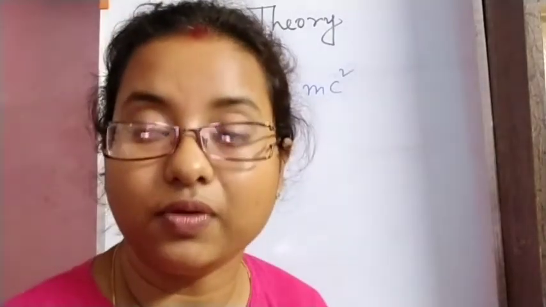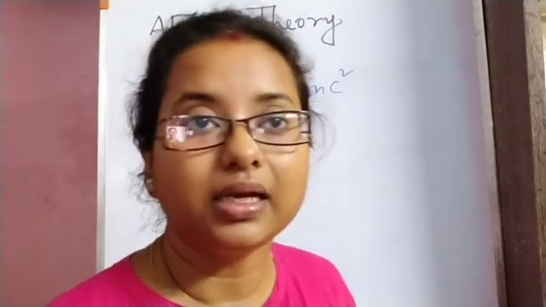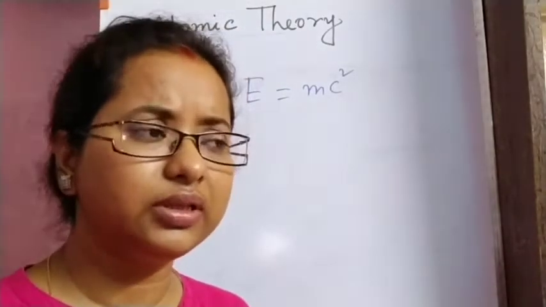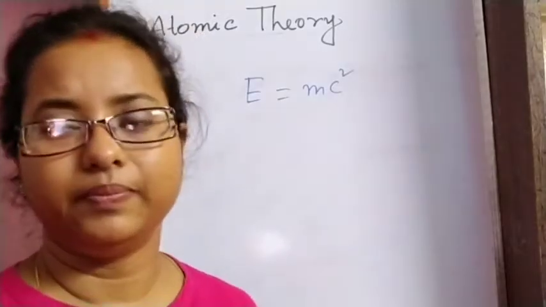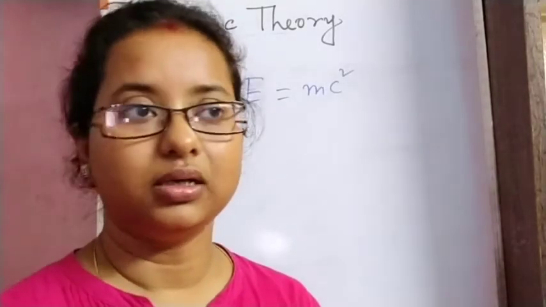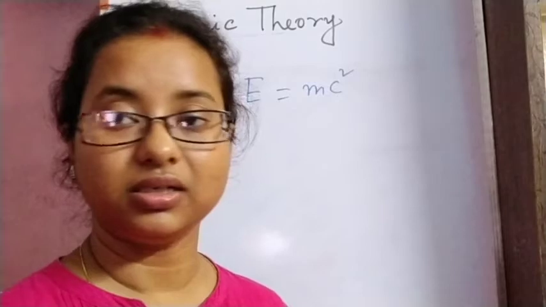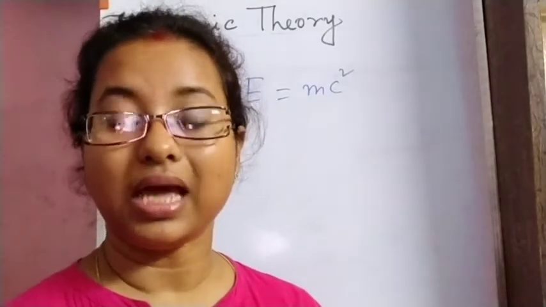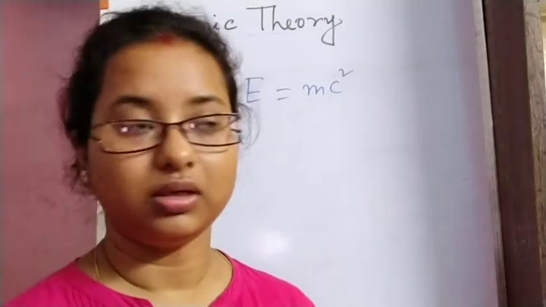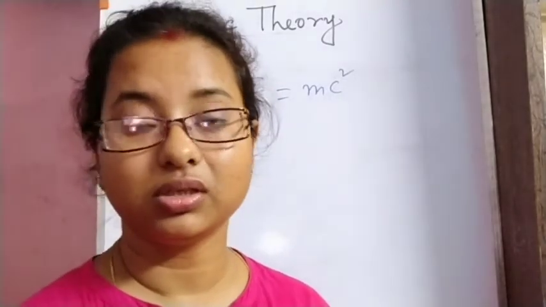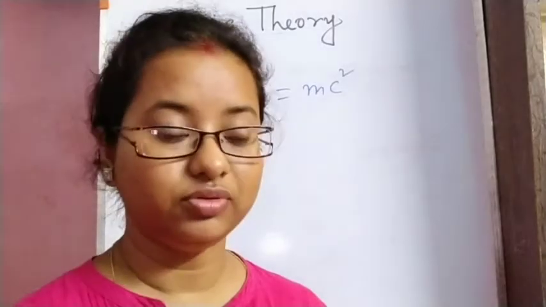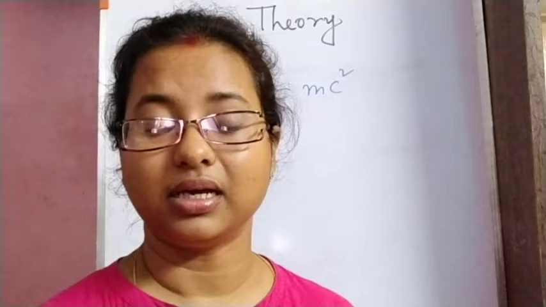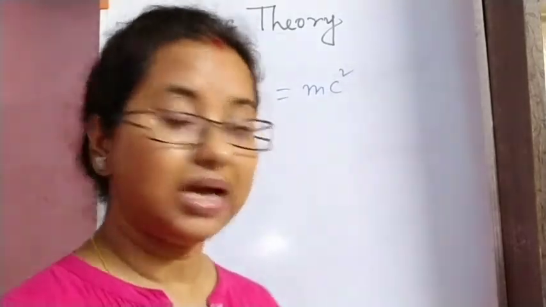According to Dalton, during reactions the atoms will combine in simple number ratio to produce compound atoms, meaning molecules. We had not used the term molecule at that time, but it was called compound atoms by Dalton.